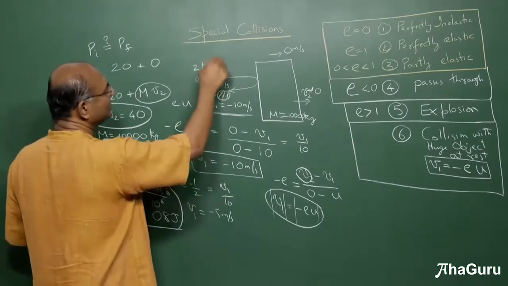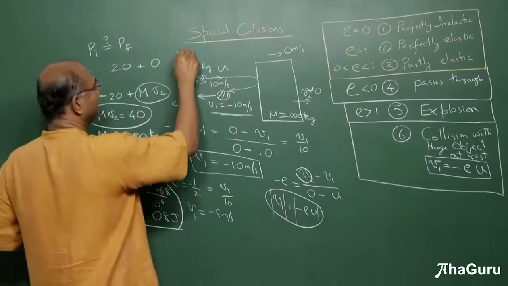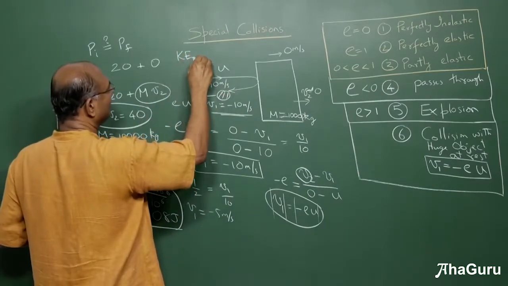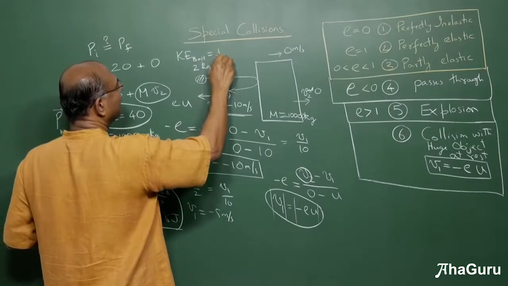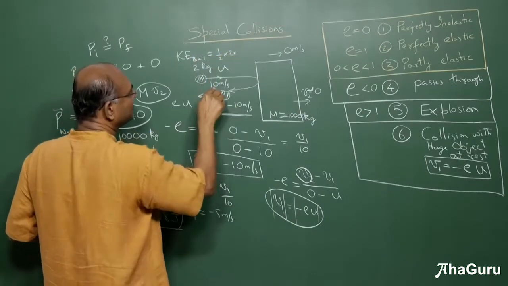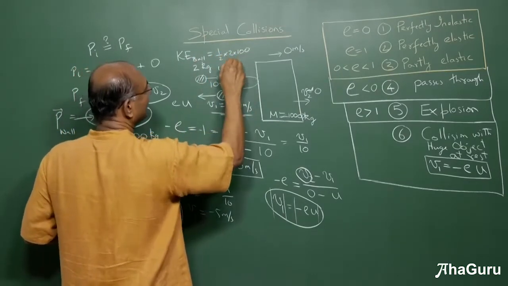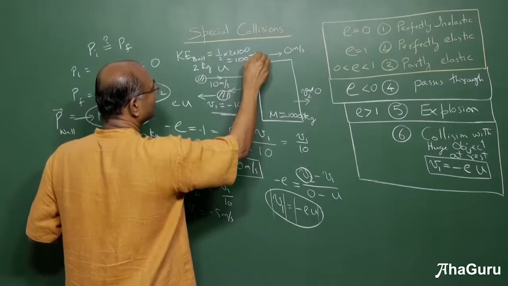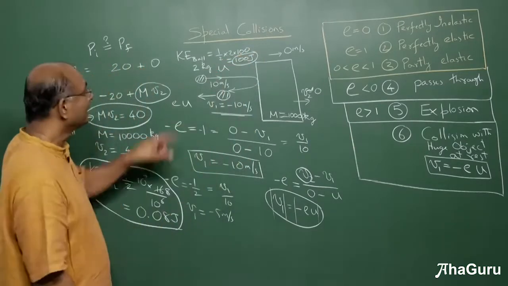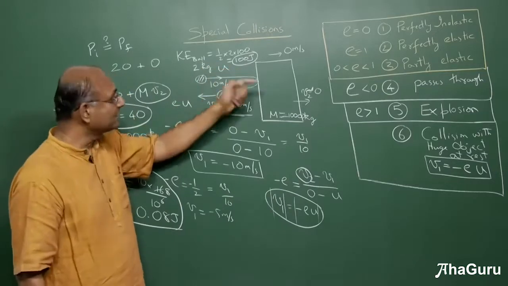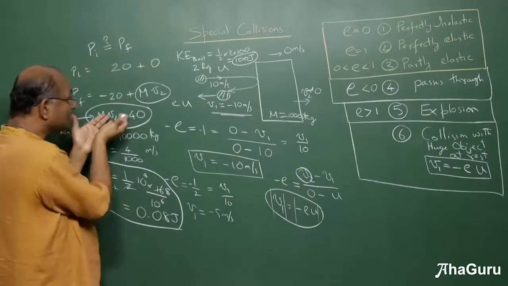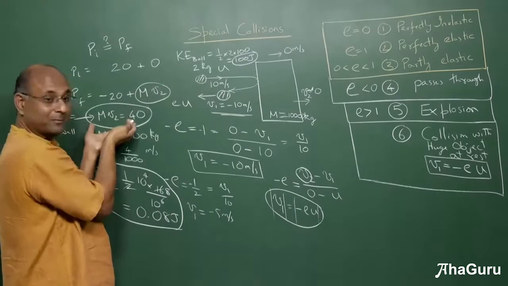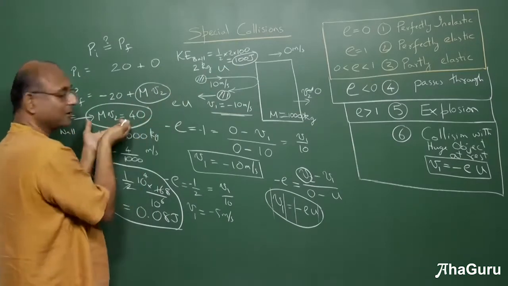What is the kinetic energy of this ball? Kinetic energy of the ball is half mass into speed square, 100. It is 100 joules. This guy came with 100 joules. This guy, after it has got double the momentum. That momentum was 20, this fellow's got 40.